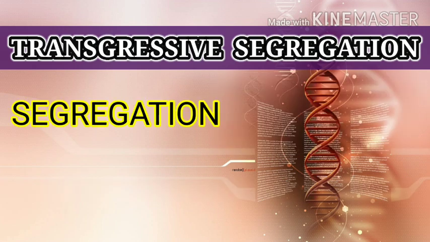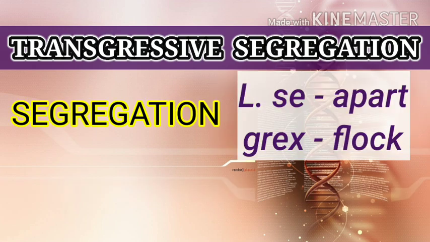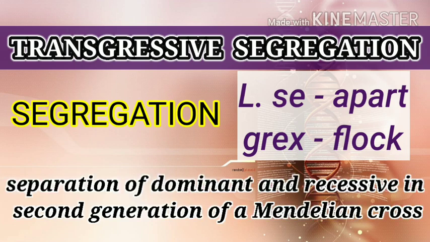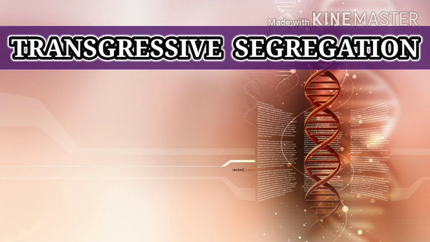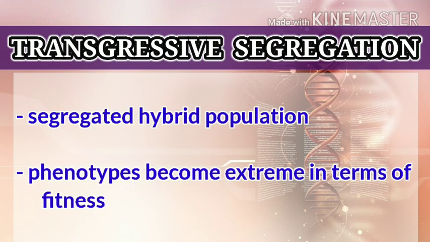Segregation comes from the Latin word se, which means apart, and grex, which means flock, that means together or group. In genetics, segregation is used the most, and it means the separation of dominant and recessive in the second generation of a Mendelian cross. So transgressive phenotypes, or transgressive segregation, transgressive variation, or transgressive inheritance, whatever you call it, are observed in segregated hybrid populations compared to phenotypes observed in parental lines.